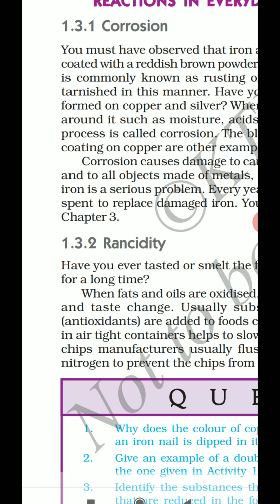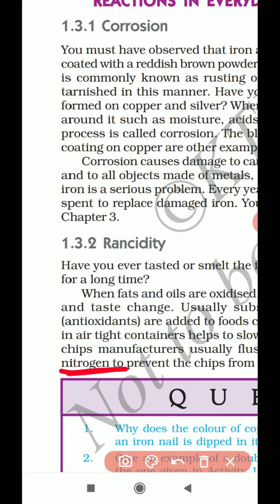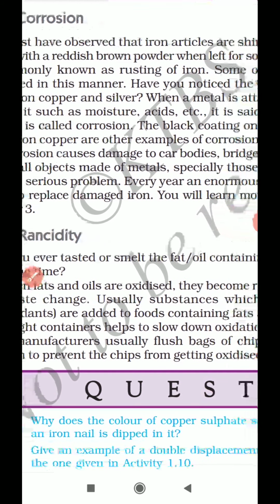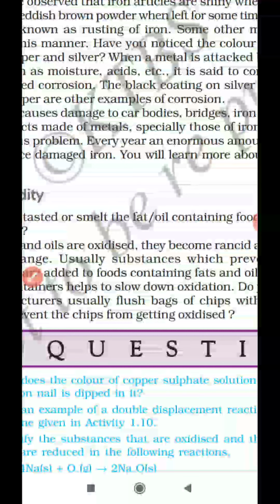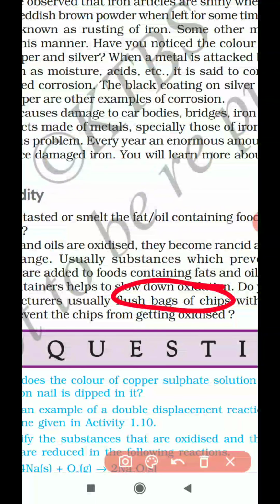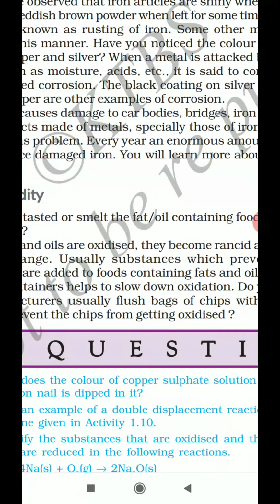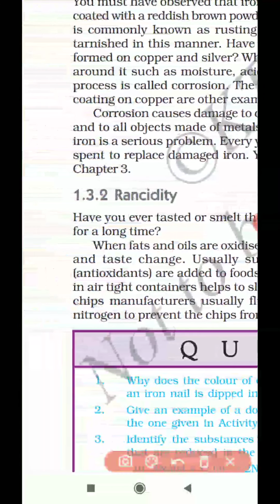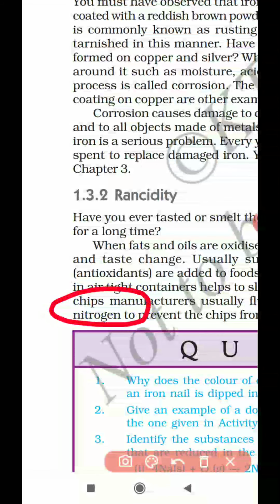Secondly, we have nitrogen gas. You might have a habit of having junk foods. If you see a bag of chips, the bag will be fluffy, in the sense some air is filled in that bag. What air is filled? You might have assumed it is oxygen gas, but it is not. It has been filled with nitrogen gas.